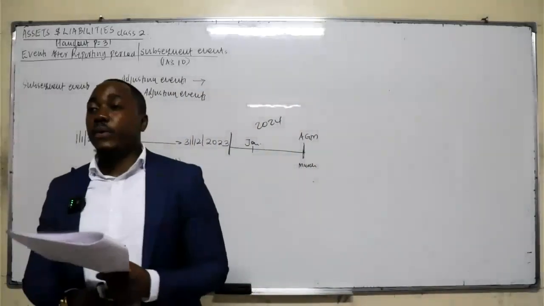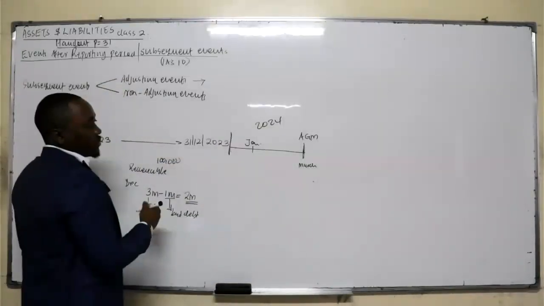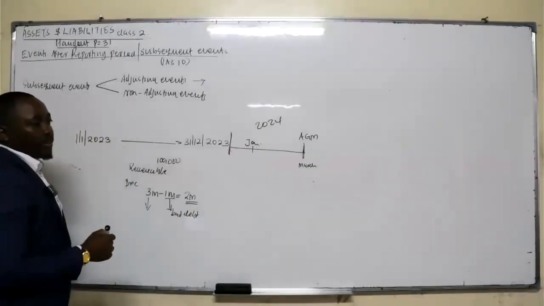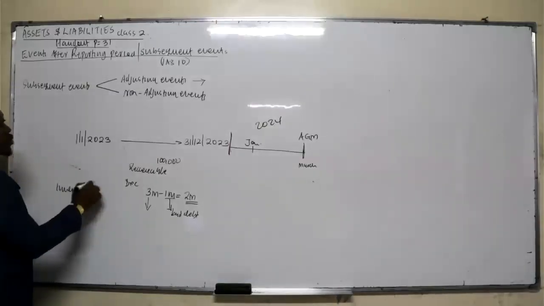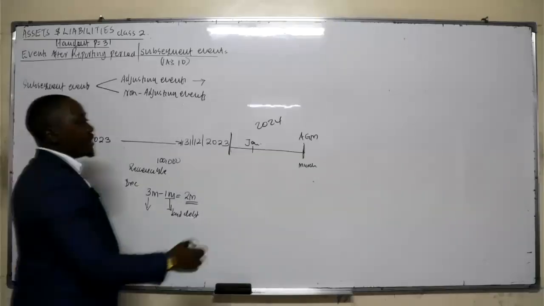Then number C, sales of inventory after the reporting period may give evidence about the net realizable value of the inventory. That means at the reporting date, you had some stock inventory. And now listen up here, because this one will be tested in your published financial statement. You had inventories, what we call the closing stock at the reporting date. And then after one month, they sold that stock.